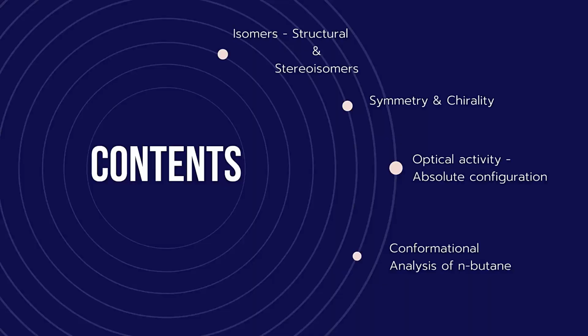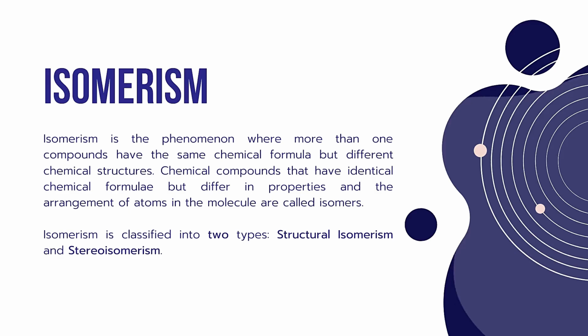So this is Dr. Ashok Kumar Taduri, and as a part of our online classes today we are going to enter into the second part of the first module, that is isomerism. So today we will discuss isomerism. There are some important topics that we have to discuss: what are isomers and their classification, symmetry and chirality, optical activity and absolute configuration, and the final one, the conformational analysis of n-butane.